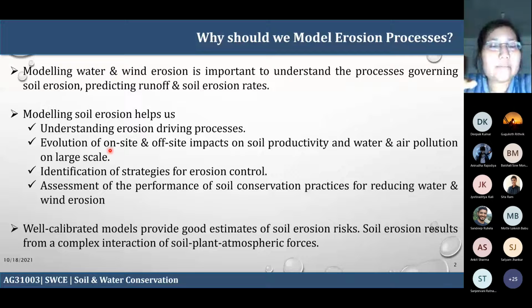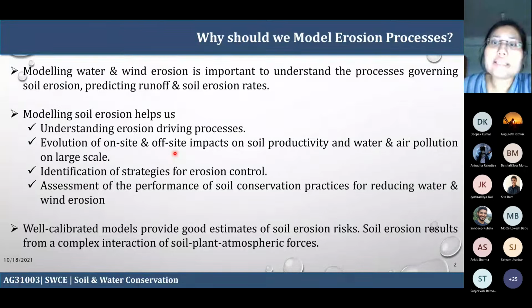If there is less productive land in a certain area because of the huge erosion process, then whatever biota there is, the small birds or whatever, they try to seek their food in some other area. They immediately leave that particular place, because there is not much food available to them. So that is an ecological aspect. If there is scarcity in that particular area, that has an effect. This is the evaluation of on-site and off-site impacts on soil productivity.